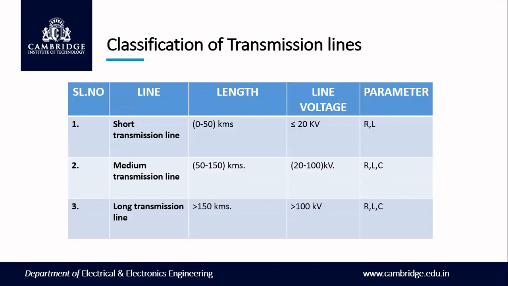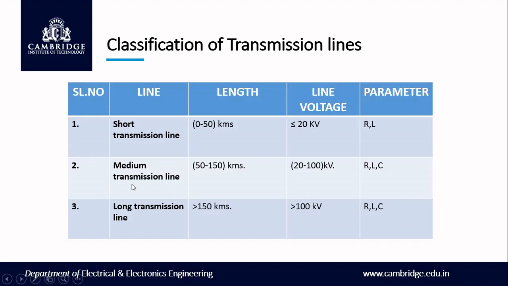Next, based on the distance, meaning the length of the transmission line, and based on the line voltage, the transmission lines are classified into mainly three types. One is the short transmission line. If the length of the transmission line is between 0 to 50 kilometers, then it is taken as a short transmission line. And if the line voltage is less than or equal to 20 kilovolt, it comes under short transmission line. Since the length is very small and the voltage is also very low, the capacitance effect will be very small and hence can be neglected. Only the parameters that come into picture are the resistance and inductance.